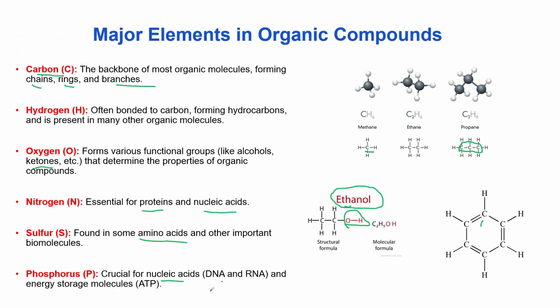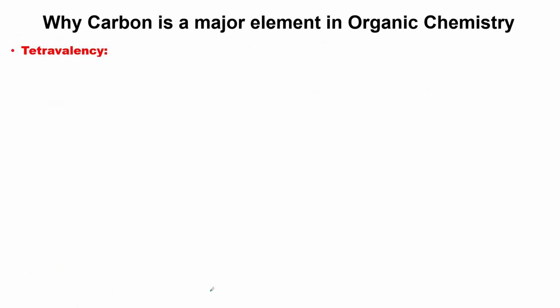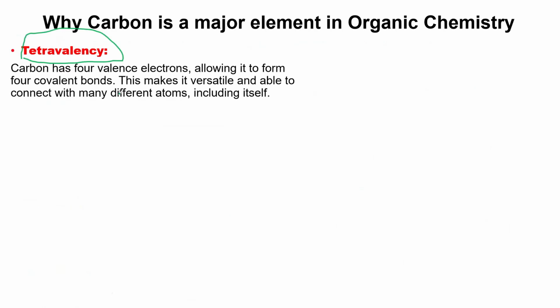So ladies and gentlemen, as we can see here, we have 6 major elements that are found in organic chemistry. So then why is carbon a major element in organic chemistry? One of the reasons is its tetravalency nature. Carbon has 4 valence electrons on its outermost shell, and because of those 4 valence electrons, it is able to form 4 covalent bonds.